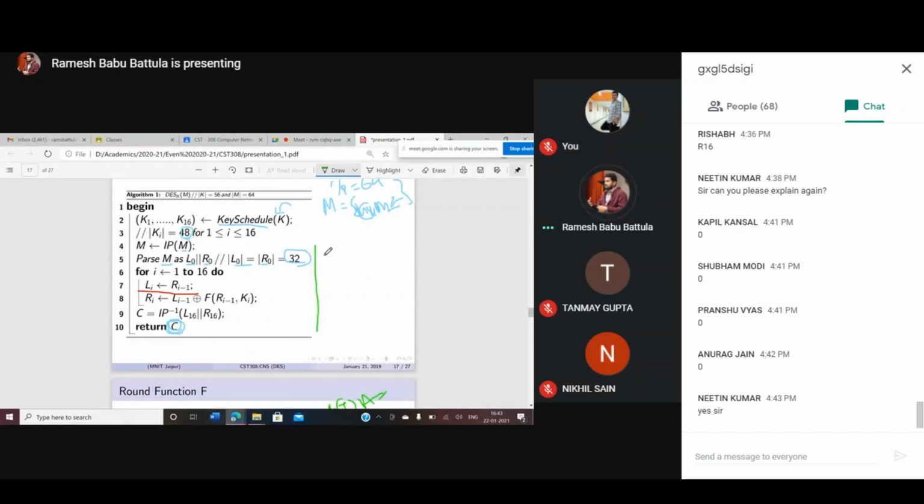I have DES of K complement, M complement, whole complement is equal to DES of K of M. How many of you are able to prove this one?